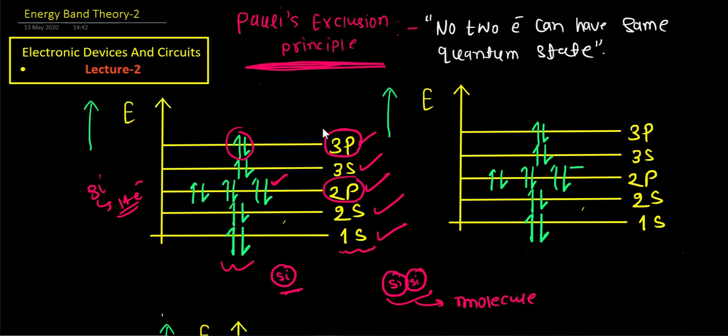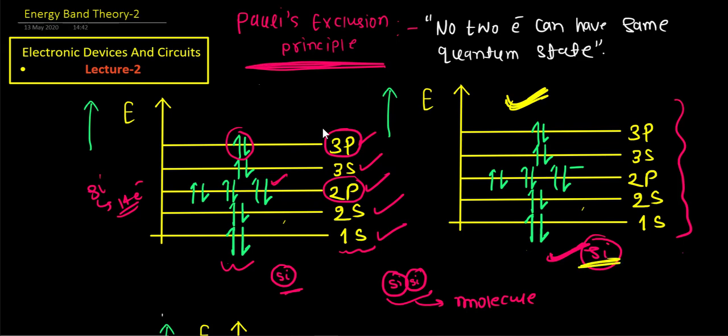Let's suppose this is the same configuration. This is our second atom, and this is the same energy configuration we are having for the second silicon atom. Now, is this possible? This energy configuration will not be possible for the second silicon atom.